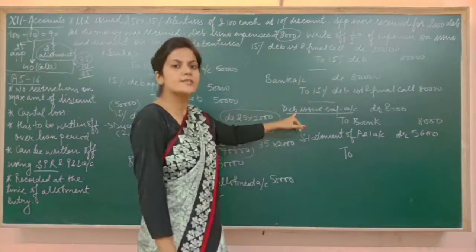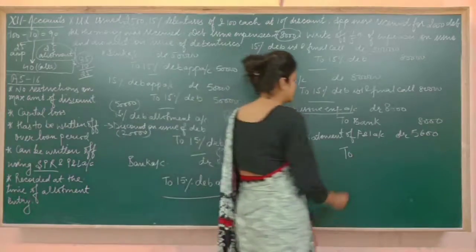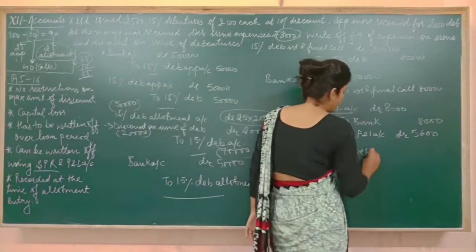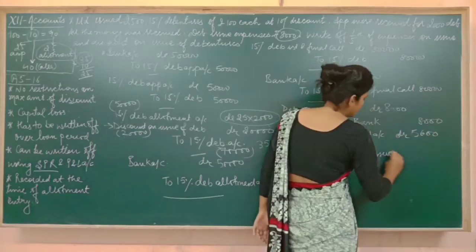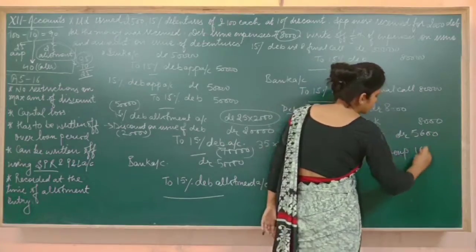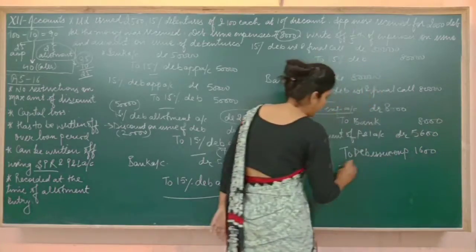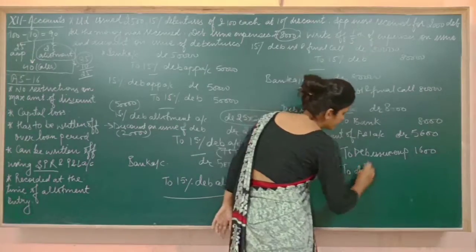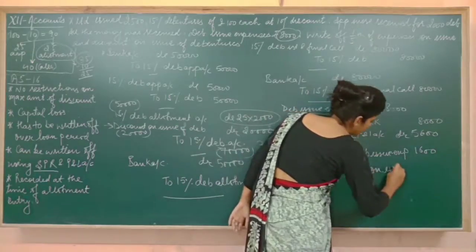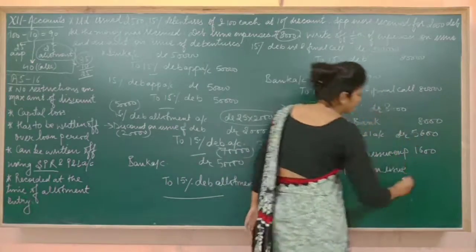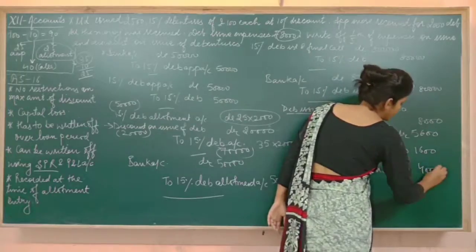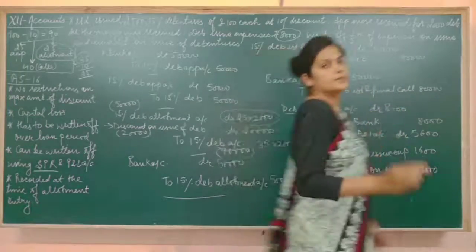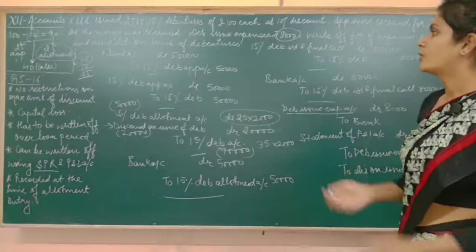Debenture issue expenses and discount on issue of debentures. So to debenture issue expense 1,600 and discount on issue 4,000. So this is all about the question.